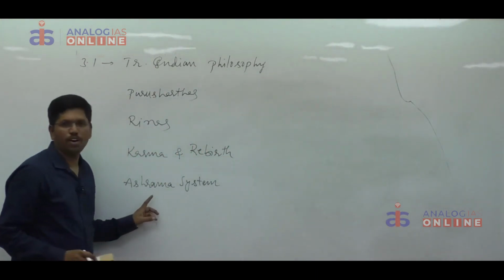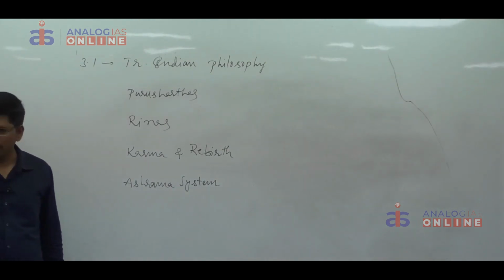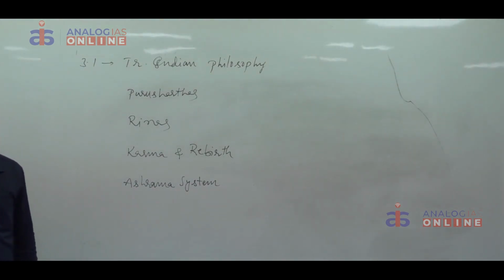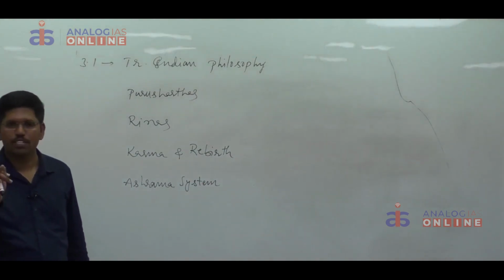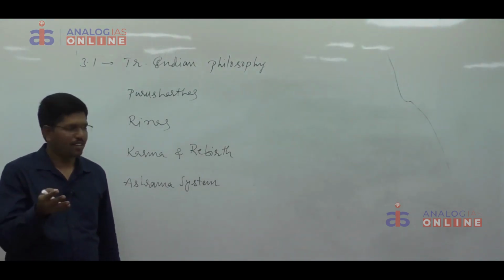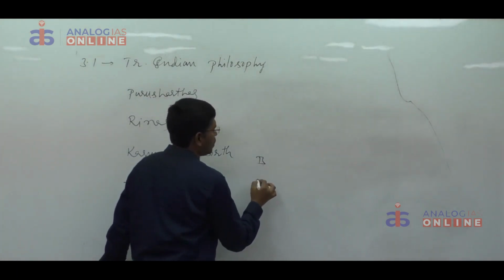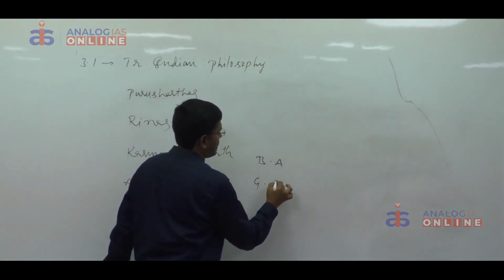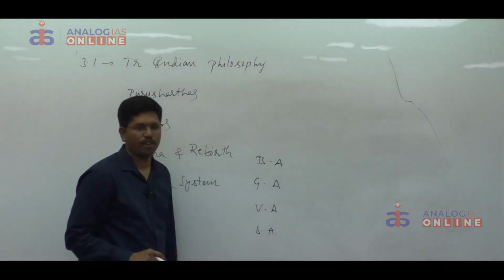And the next concept is Ashrama System. According to traditional Indian philosophy, the life of every Hindu is divisible into 4 stages. They are called ashramas. Those ashramas are nothing but brahmacharya ashram, grihastha ashram, vanaprastha ashram, and sannyasa ashram. Then I need not give explanation about ashrama system, brahmacharya ashram, grihastha ashram, vanaprastha ashram, and sannyasa ashram.